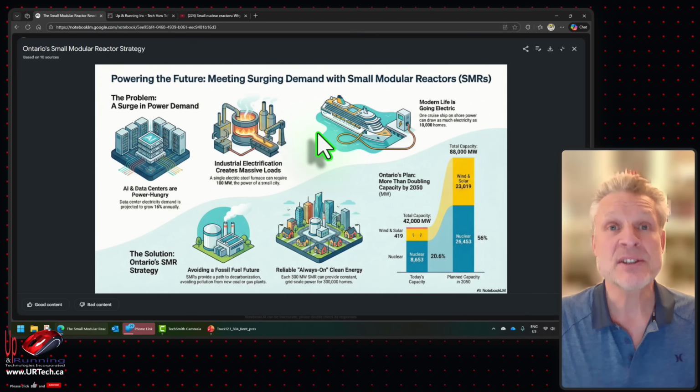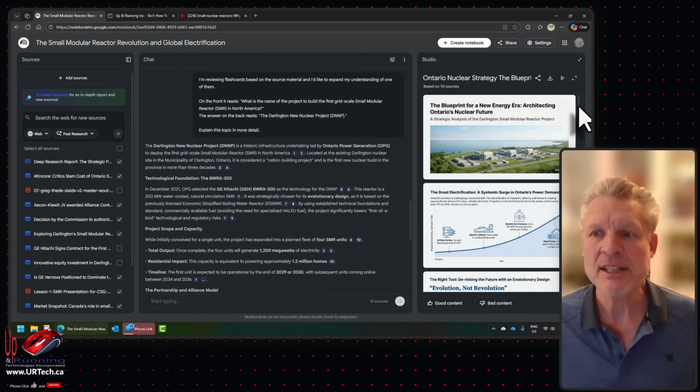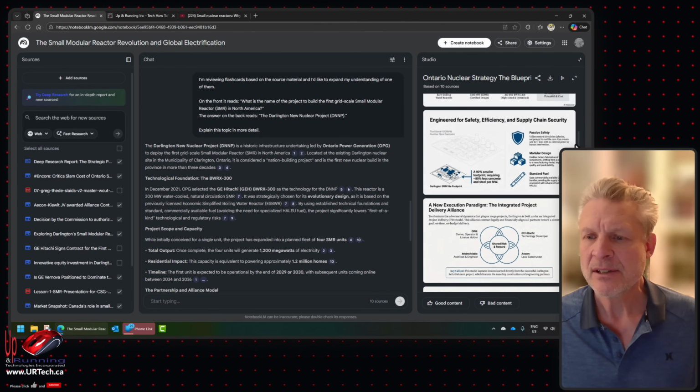Oh, let's go look at the infographic. So this is the first time I've seen it produce an infographic that was in this wide format, landscape. If I wanted, I could have it create another one that's in the more traditional portrait orientation, top to bottom.